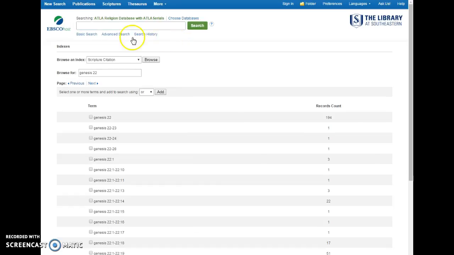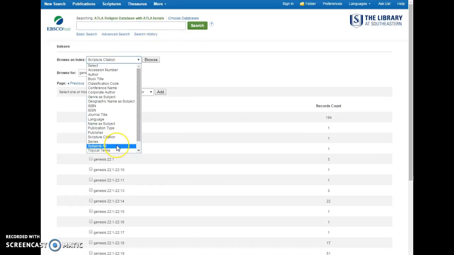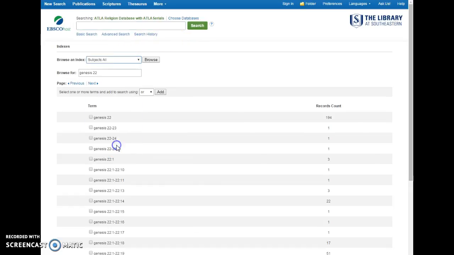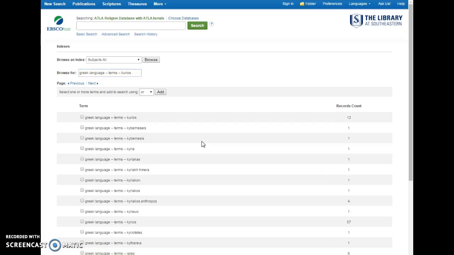In this particular instance, we want to search the Subjects All field to find Hebrew terms, or Greek terms. I'm going to go Greek for this illustration, so I put in Greek language. You can put in Hebrew language or Aramaic language. Then you've got to hit space, dash dash, space, terms, space, dash dash, space, kurios. That's what I'm going to search for. You could put any type of transliteration that you want in there.